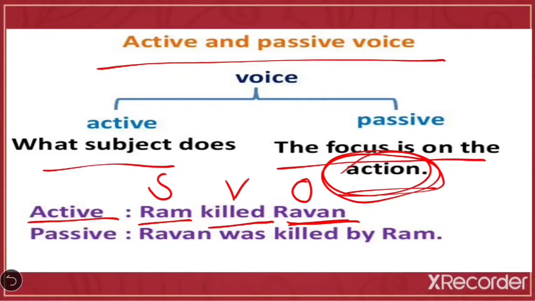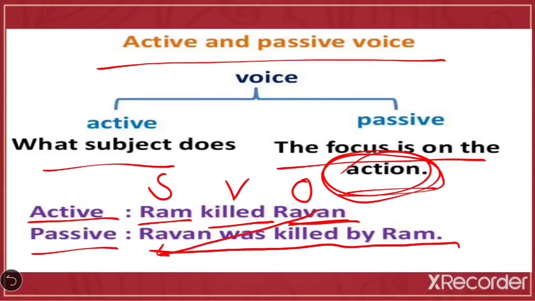Now in passive voice. In the active sentence, we have seen that the subject does the action, killed Ravan. Now in passive voice, the action is done to the subject. Ravan was killed by Ram. Now this Ravan object will turn into the subject. So the action is done to the subject.